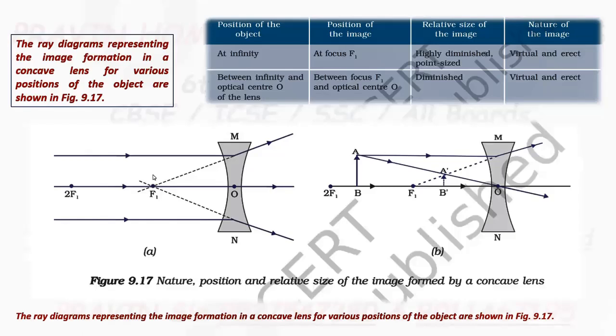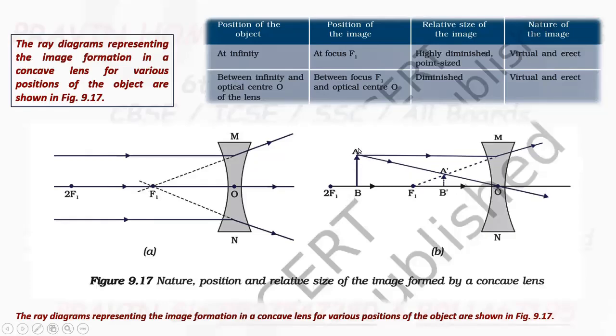As you know, as far as a lens is concerned, if the image is formed on the same side, it is virtual and erect. If the image is formed on the other side, it is real and inverted. Now the second position of the object. Object is placed between infinity and optical center.